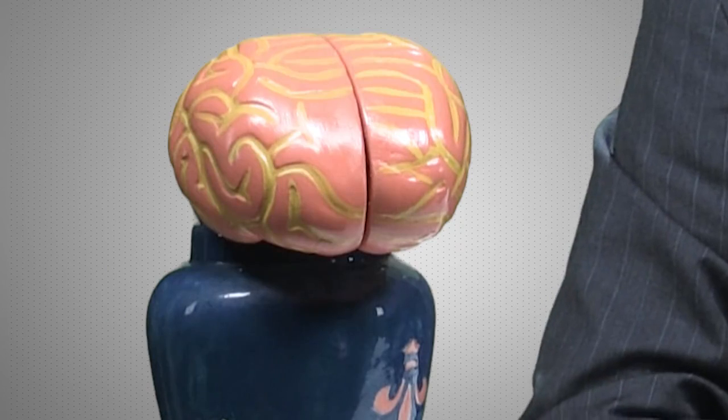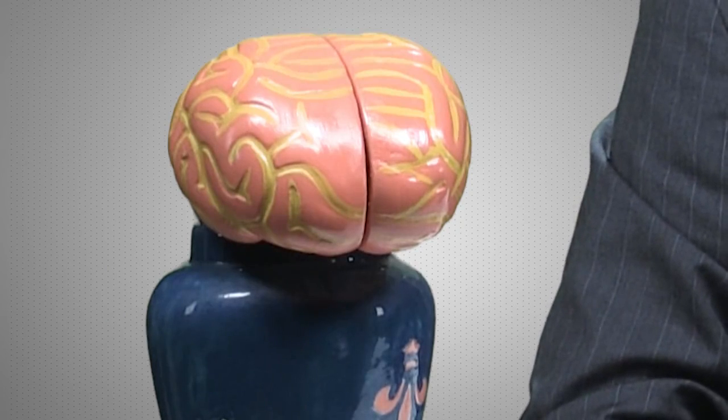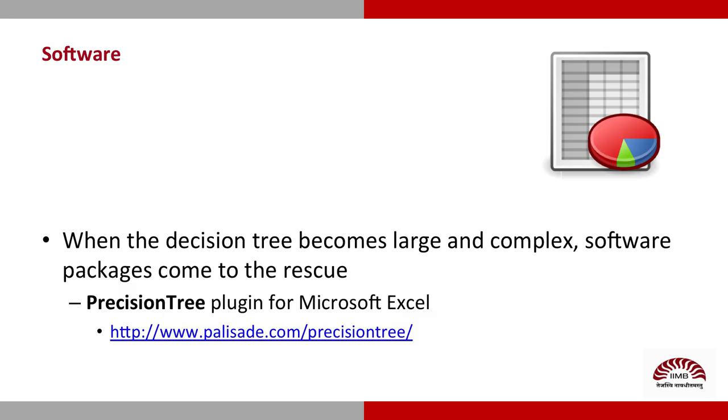I notice we haven't used any spreadsheets through all of our discussions. Good point. Spreadsheets do play a significant role. When the decision tree becomes large and complicated, we have no other resort. Precision Tree is a good plugin for Excel that helps you build decision trees on a spreadsheet and then go through all of what we discussed. There is still a lot that we can do with Excel alone.